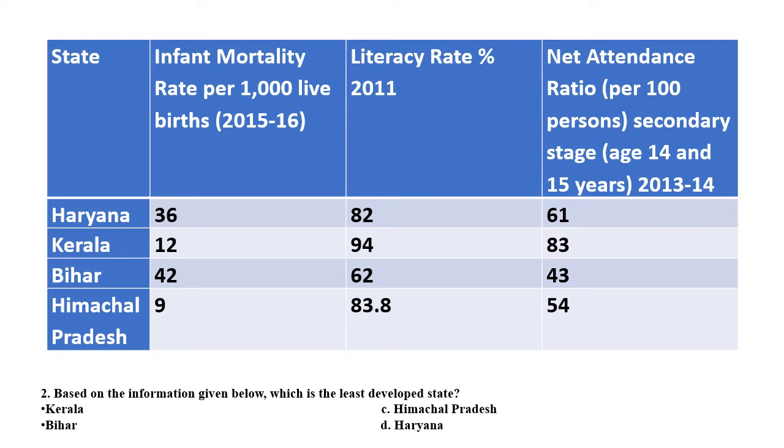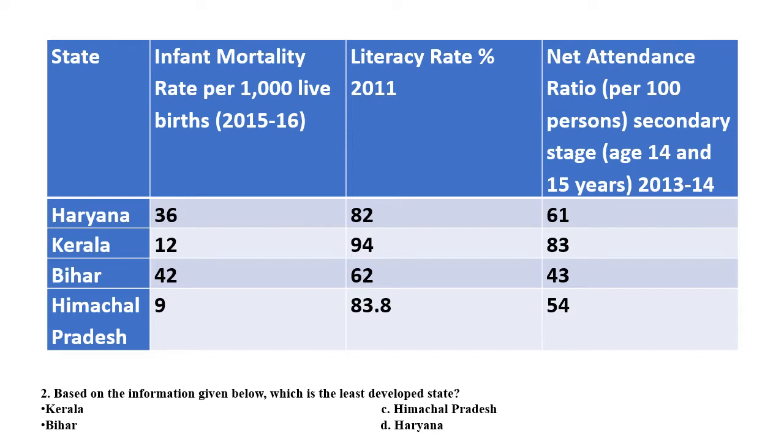So we have to see that among these states, Bihar has the highest infant mortality rate. It has the lowest literacy rate and it has the lowest net attendance ratio.